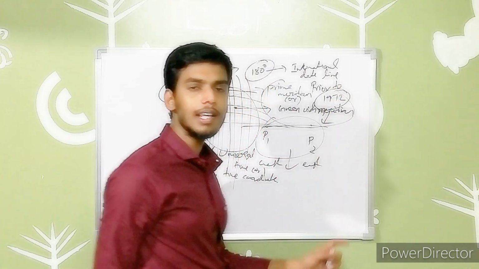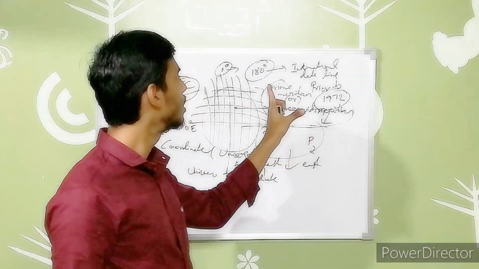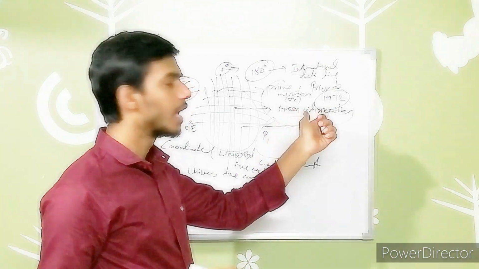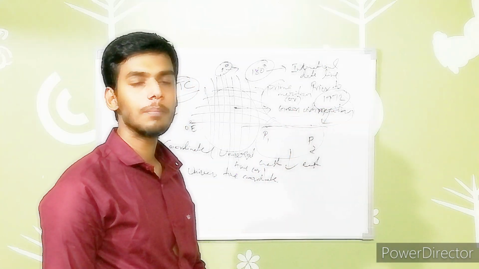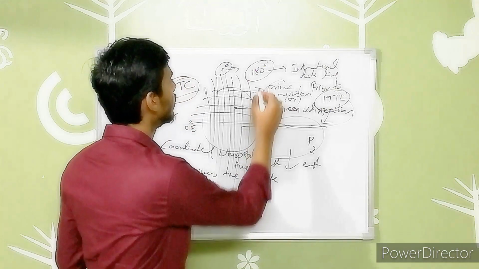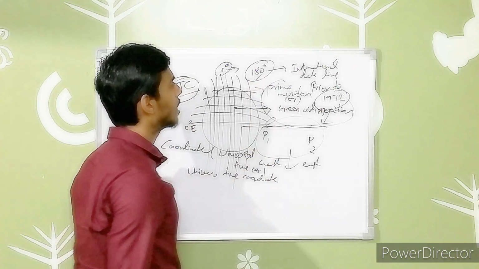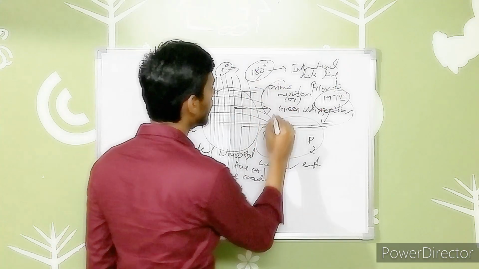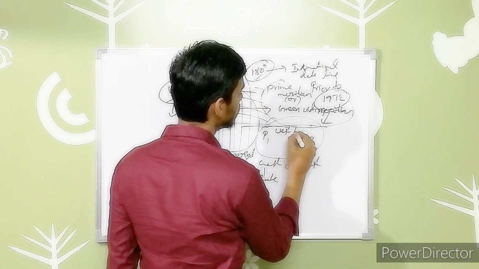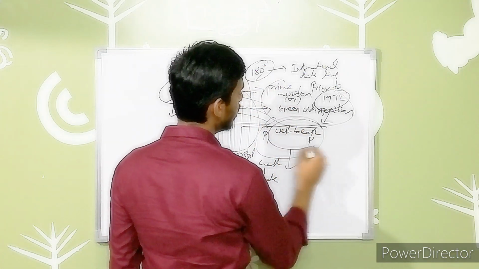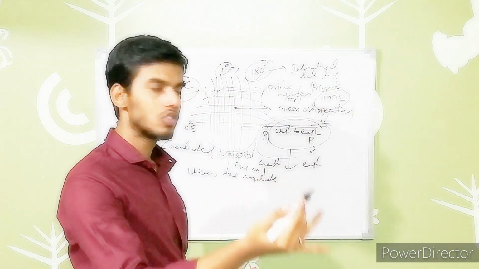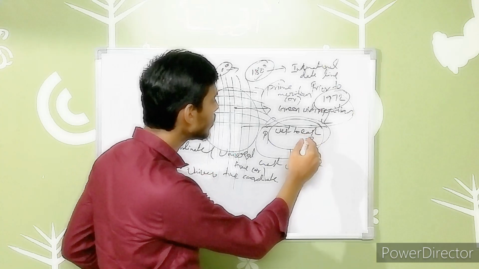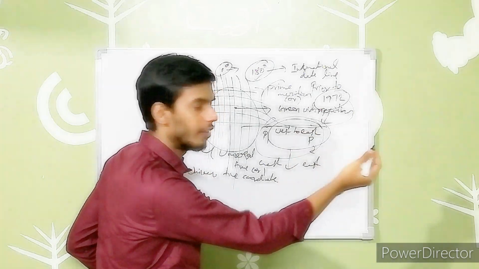This International Date Line has many purposes, in order to find the day at different places within the same country or different countries. When the earth rotates from west to east, it leads to a change of the day when it crosses.